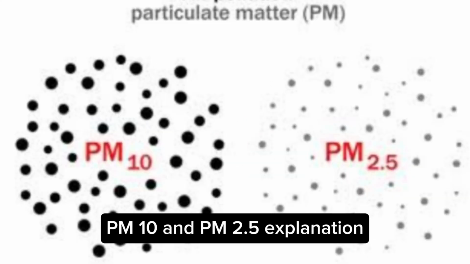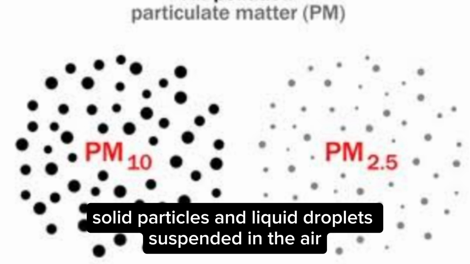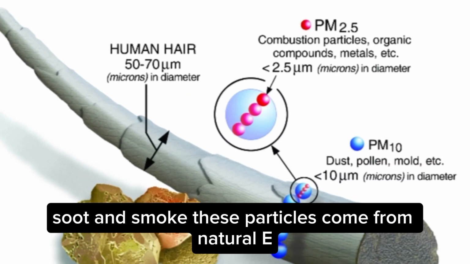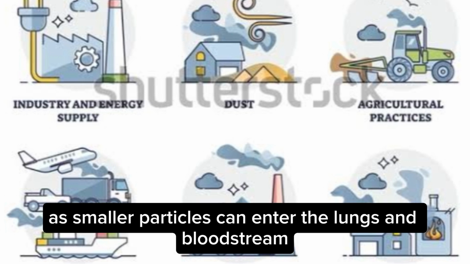1. Particulate matter, PM10 and PM2.5. Explanation: particulate matter, PM, is a mixture of microscopic solid particles and liquid droplets suspended in the air, including dust, dirt, soot, and smoke. These particles come from natural sources, e.g. volcanoes, and man-made sources, e.g. traffic, industry, combustion. They are hazardous to health as smaller particles can enter the lungs and bloodstream.